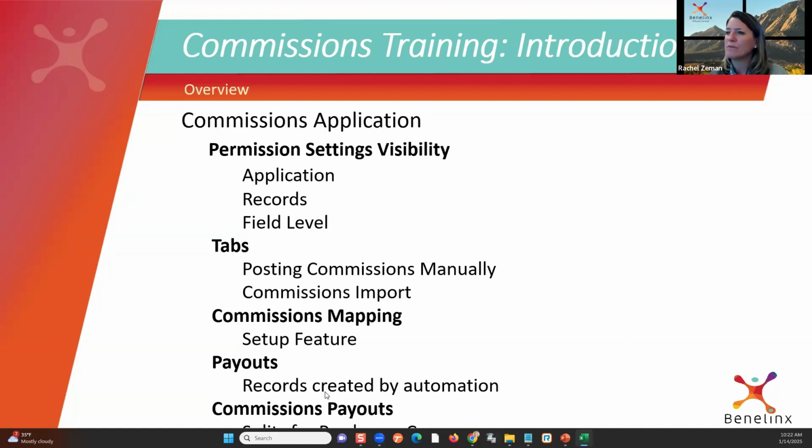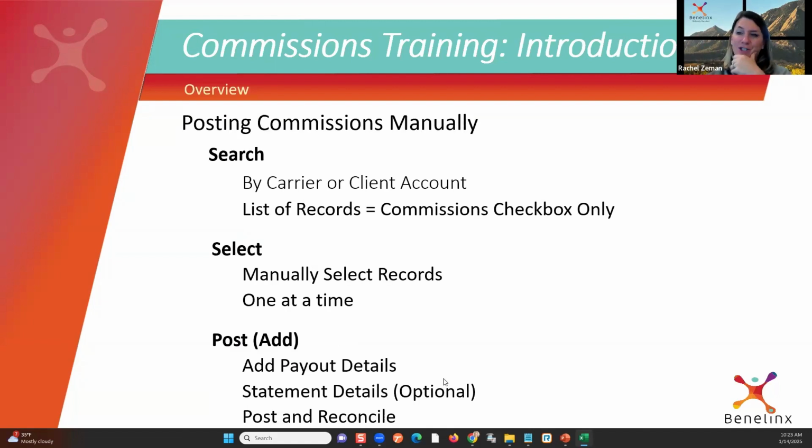My page here cut off. And then commission payouts are the producer splits. Okay. So once we get everything set up correctly, when we upload statements or we post commissions, they create payout records, right? That's the total value that's received. That's the entry. And then they split those producer comps for us. We don't have to go in and update that. So we got to get that information set correctly the first time.